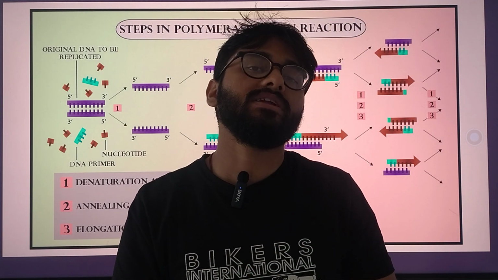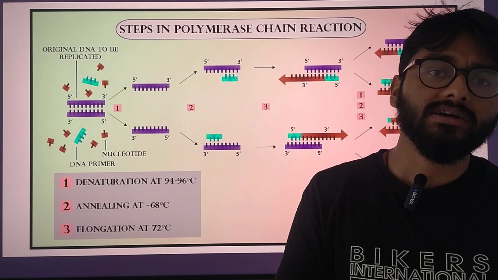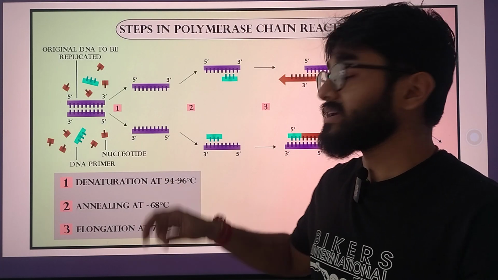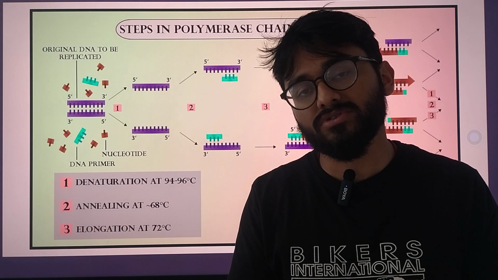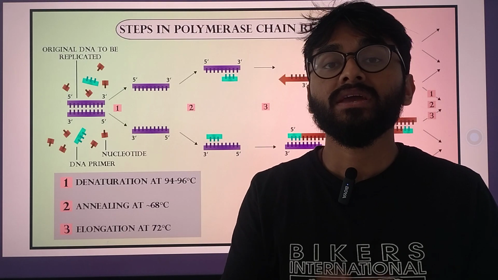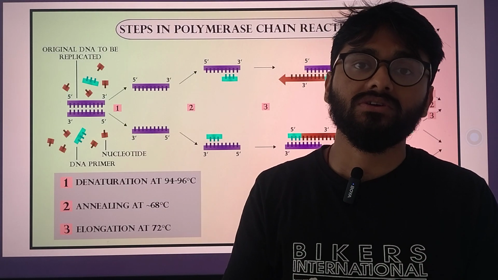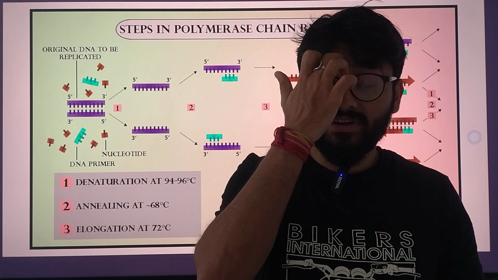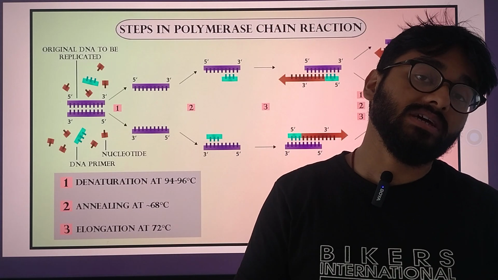For that we need a very high temperature, and for that we will need 94 to 96 degrees C, preferably 92 also. In some books you will find 92 as well. 92 to 96 degrees C is the preferred temperature for denaturation. Now after denaturation comes annealing.